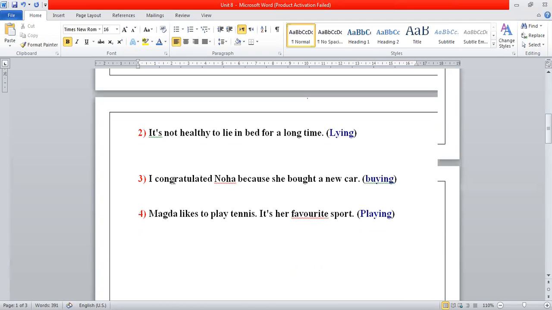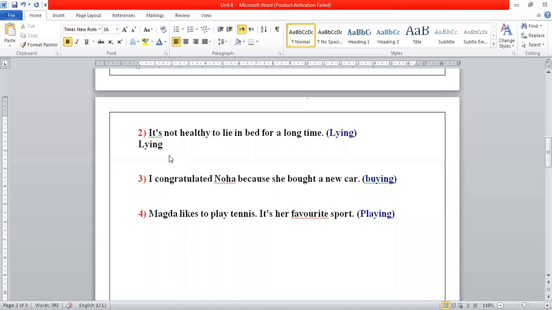Another question, it's not healthy to lie in bed for a long time. How can we start the sentence with lying? I'll start the sentence here with the gerund form lying. Lying in bed for a long time isn't healthy.